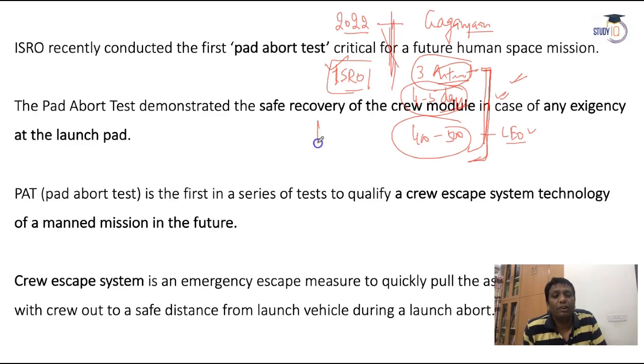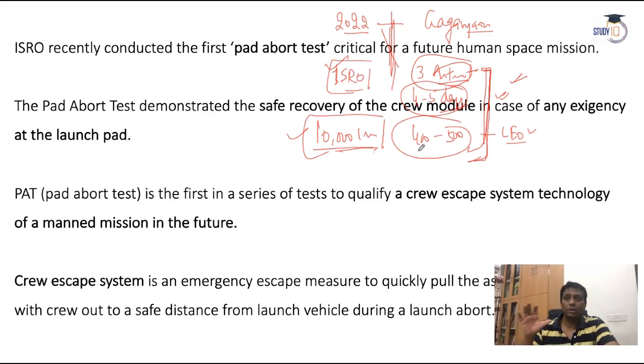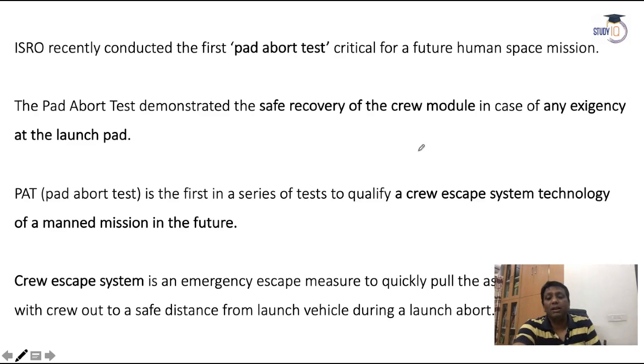And here the expenditure of the government is 10,000 crore. That was in an article recently, in January 2019, that I read in the newspaper. So actually, when you have a plan to send astronauts into space, guys, there can be some problems. Suppose some disturbance happens in space and it is a matter of life for the astronauts. In that case, I have a simple piece of information, guys.